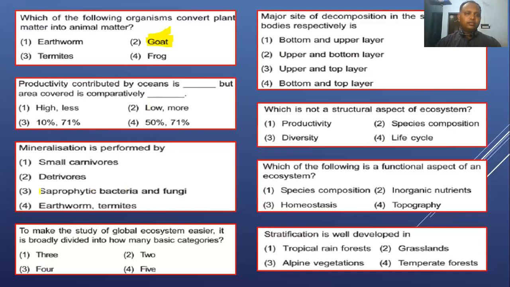From a percentage point of view, around 10% or so, plus 70% ocean, but we are not sure exactly what the percentage is. So the best answer you can select is these two, low productivity and more covered area, right?